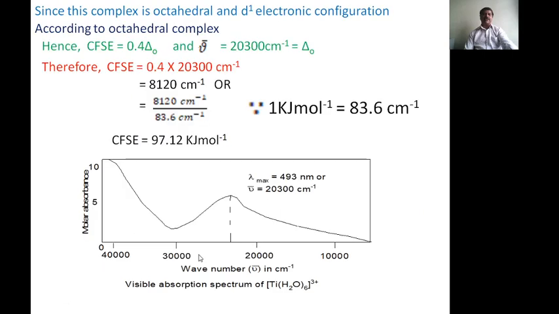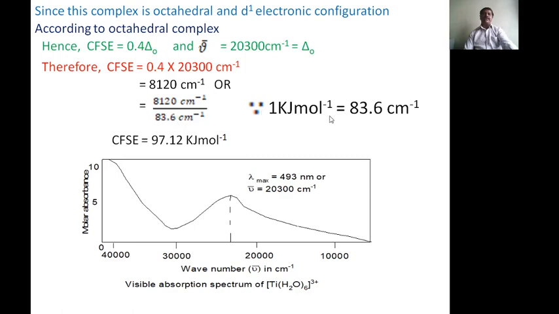Now since this complex is octahedral and d1 configuration, according to octahedral complexes the crystal field stabilization energy is 0.4 delta O. We know that nu bar, the wave number, is given as 20,300 per centimeter. This is the delta naught value. Therefore, in place of this, you write this value, and multiplying we get the value in per centimeter.